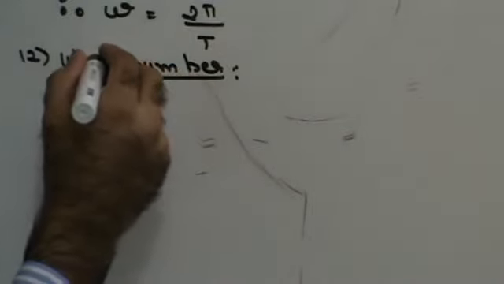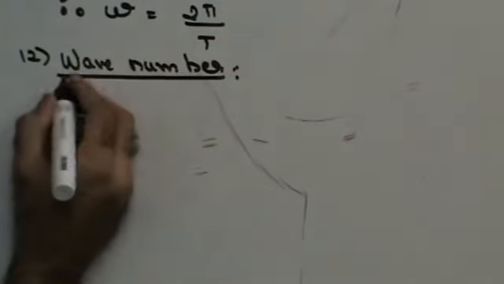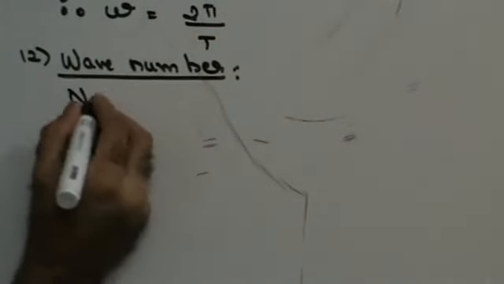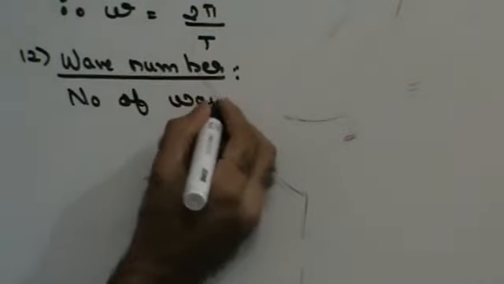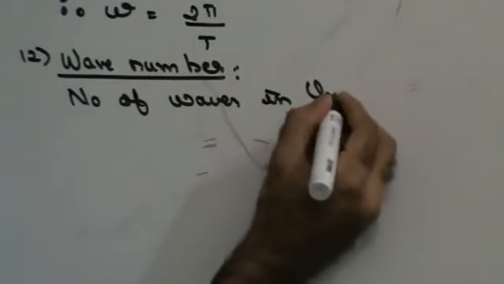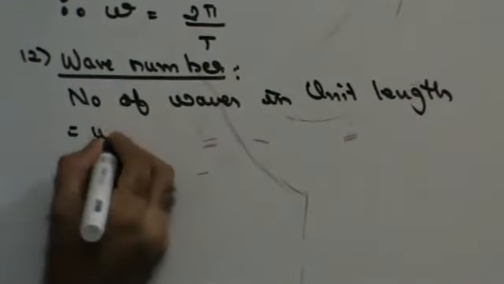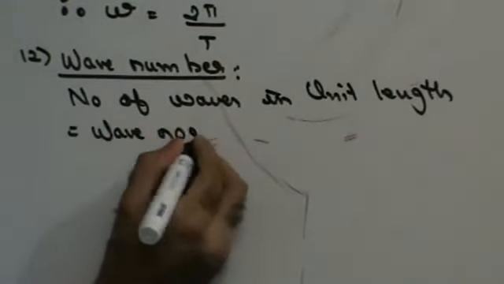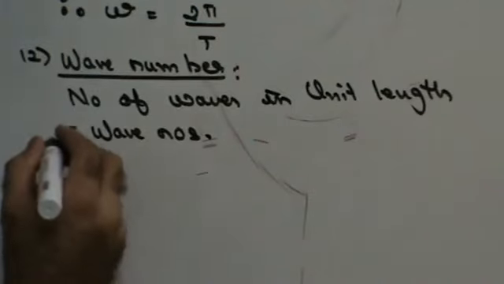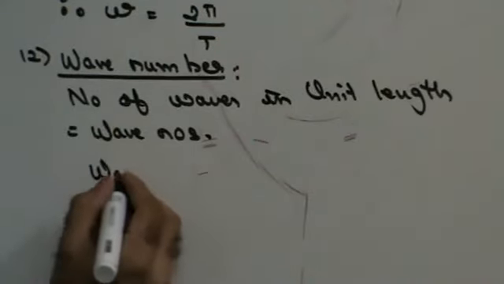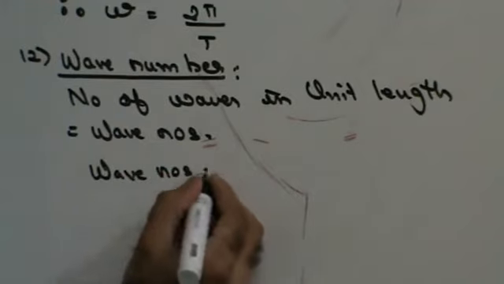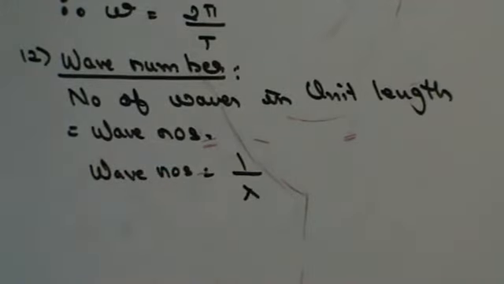The number of waves in unit length is called the wave number. It is equal to the reciprocal of wavelength.